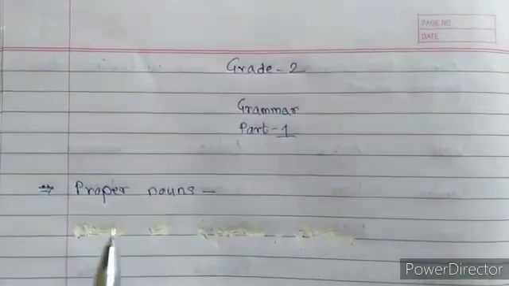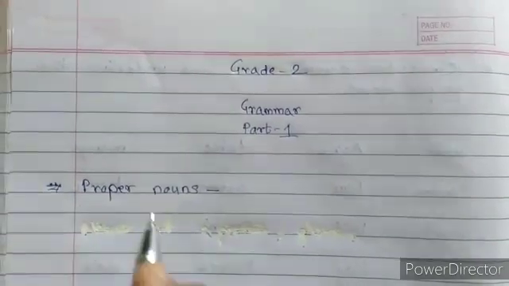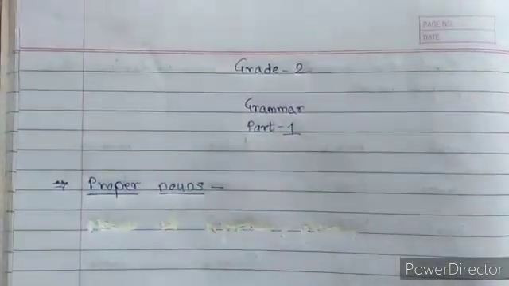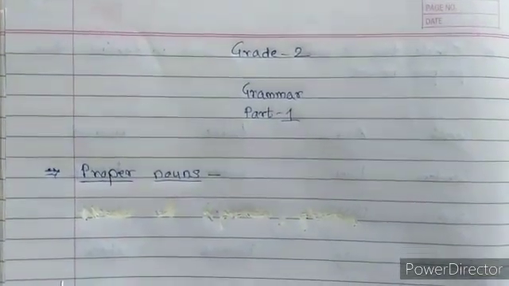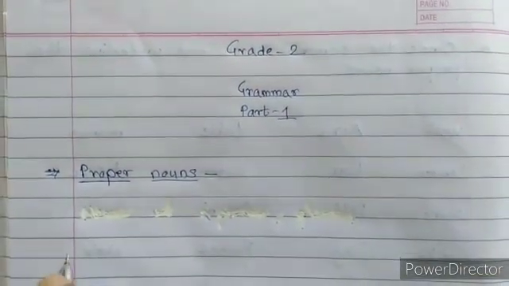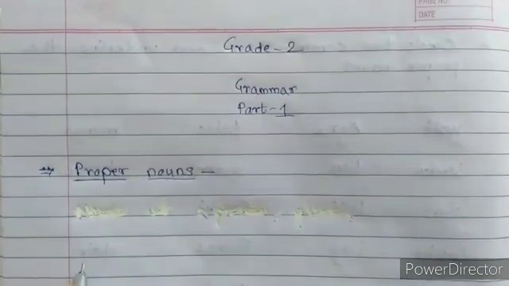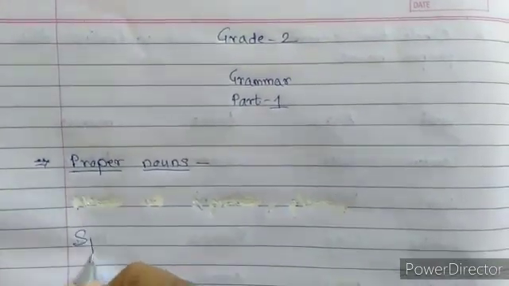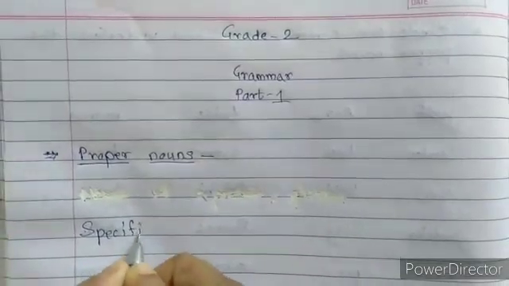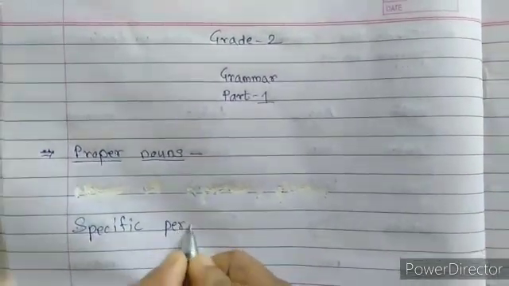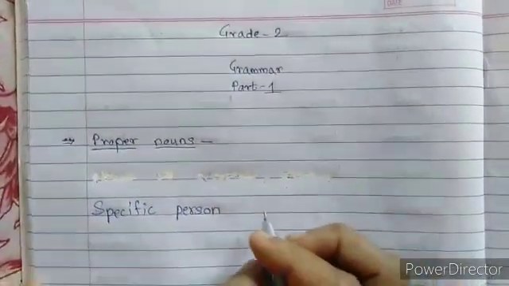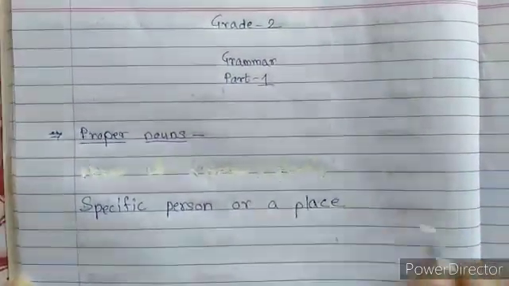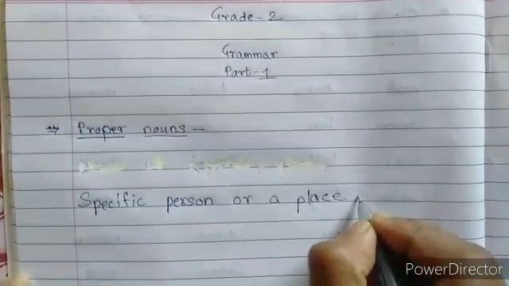Okay. Now second is proper nouns. Now what are proper nouns? Proper nouns: when we talk about a specific person or a place, they are called proper nouns.